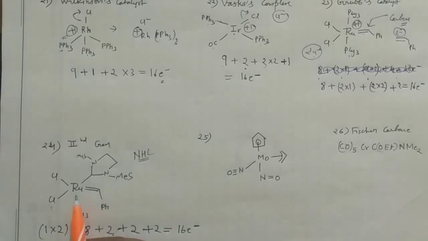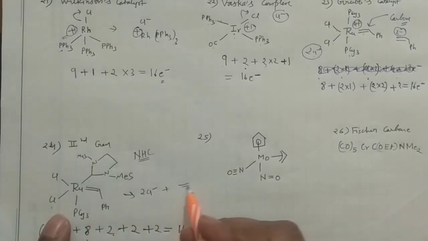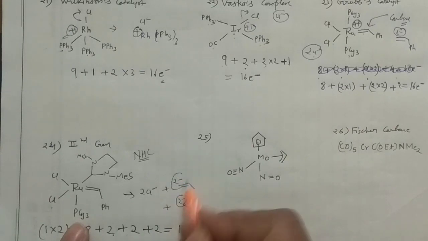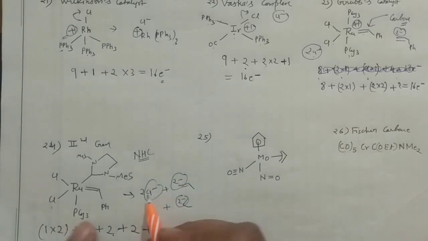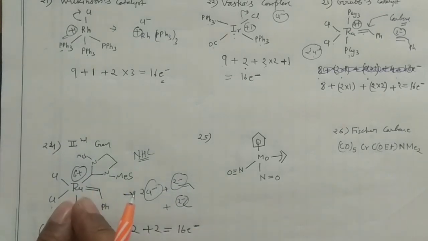And what is the oxidation state? If you ionize this one, only the phosphine is neutral, all the others are charged species. So if you ionize that species, you will have the 2 Cl negative. Then this carbene fragment will have 2 negative, and this NHC fragment will also have 2 negative. So 6 negatives are there, so definitely 6 positive would be there. So this ruthenium is in +6 oxidation state, right? So this is how you can solve the problem.